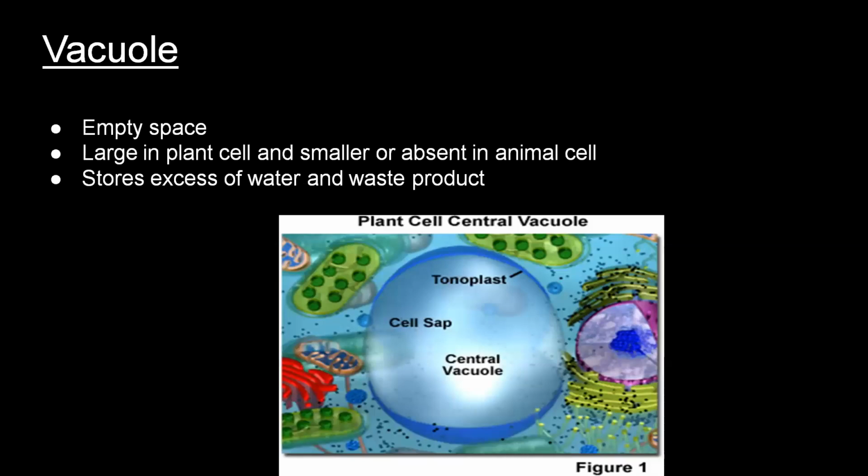Now come to the next cell organelle, that is vacuole. Vacuole appears as an empty space in the cytoplasm. In case of plant cell, it is generally large and single, and it stores excess of water and waste products. In case of amoeba, food materials are held in its food vacuoles for digestion.